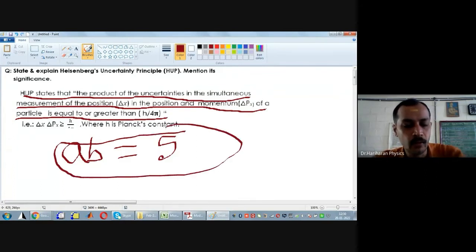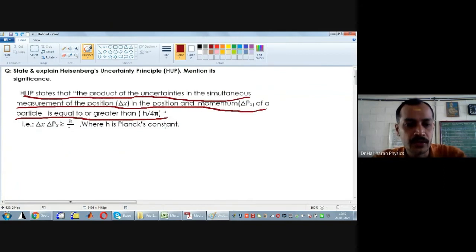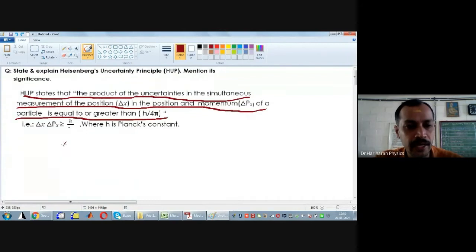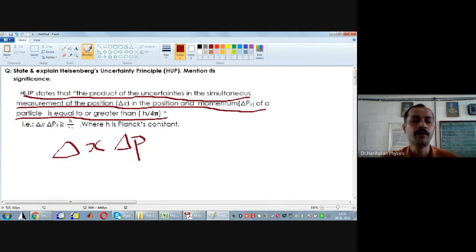Likewise, when you are trying to measure the position and velocity or position and momentum of an electron, we have the following things. Look here. Delta x is denoted as the uncertainty in the location of an electron. And delta p is defined as the uncertainty in the momentum of an electron.